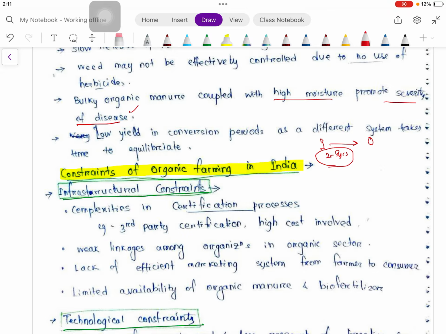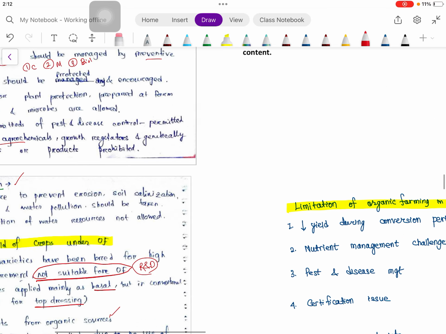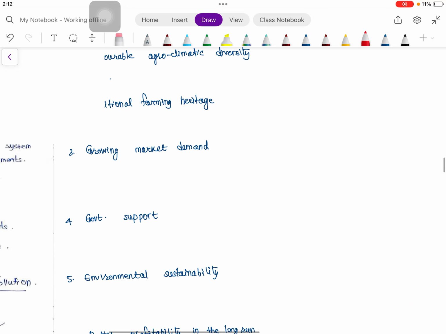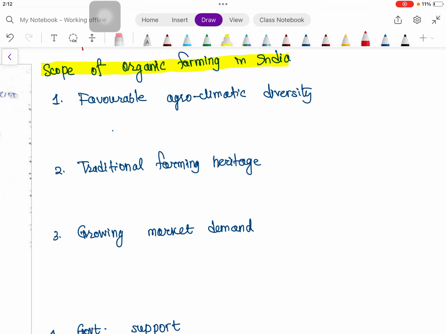Then constraints of organic farming in India. Before coming to the constraints, we will first see the scope of organic farming in India. Scope of organic farming: we have a favorable agroclimatic diversity, as you know, and our traditional farming heritage.